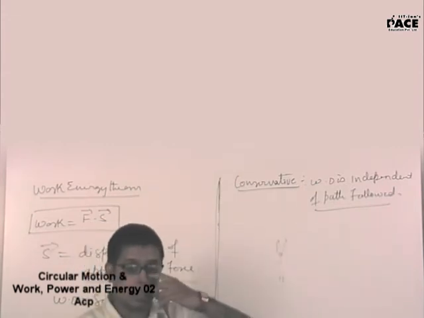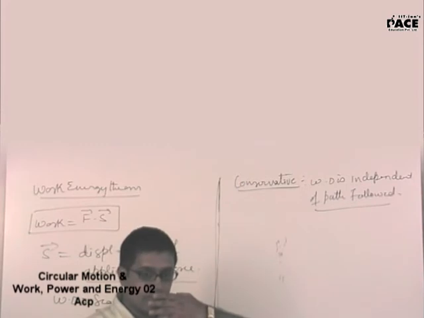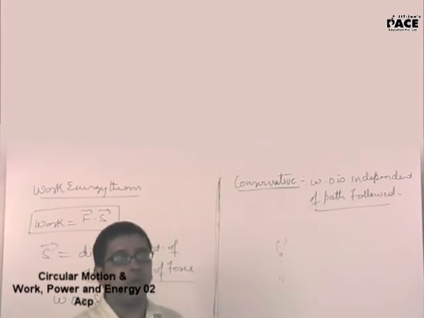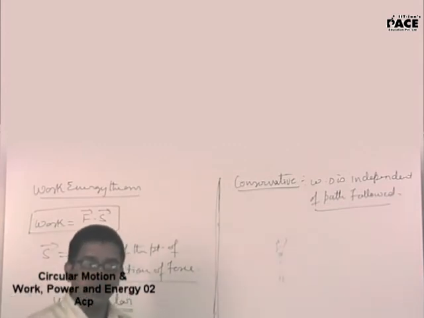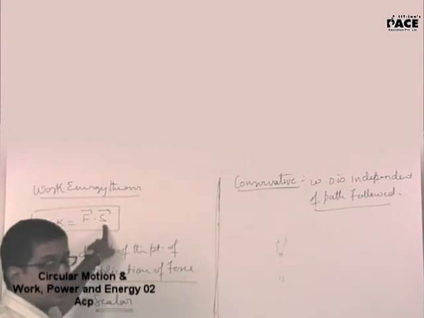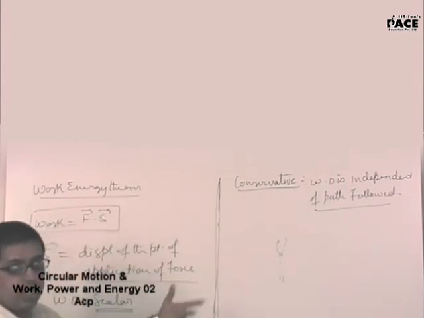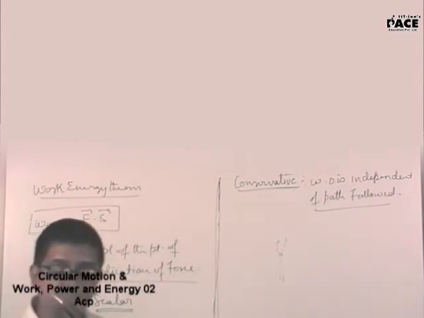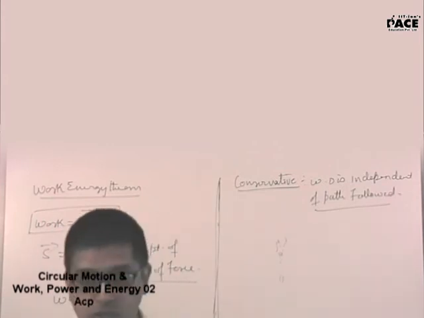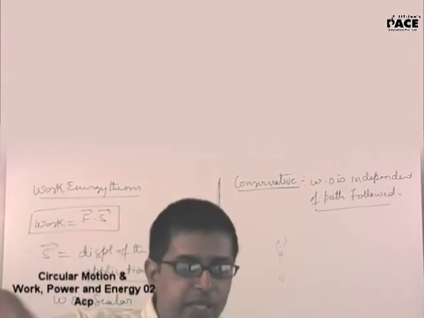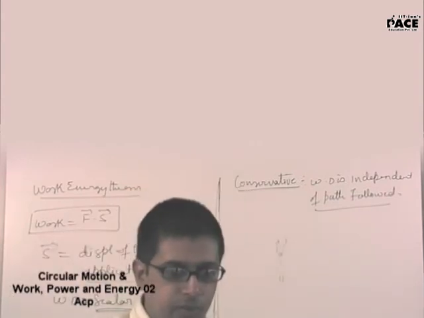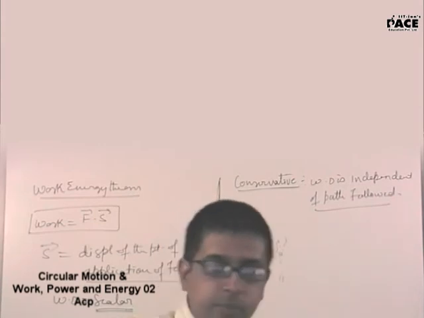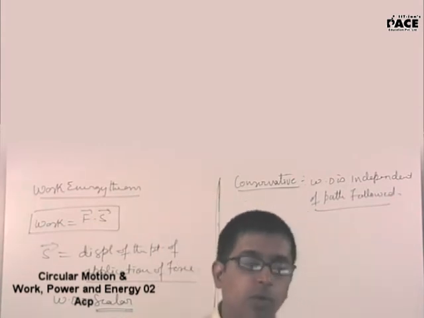Yes, last bench. So I didn't understand how work done by friction will be 0. Displacement at that particular point is 0. Friction is acting between your leg and the ground. Work done is force dot displacement, so displacement is 0. Displacement should be the displacement of the point of application of the force. Your leg is not slipping there. When you are walking, you are lifting your leg and moving it ahead. So work done by friction.